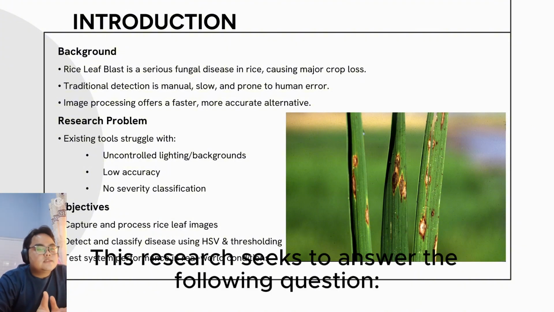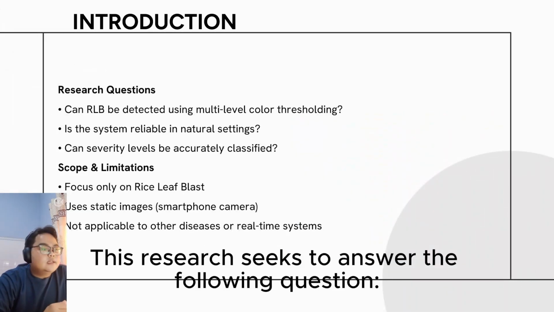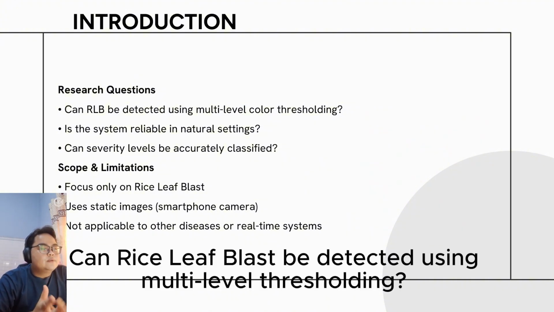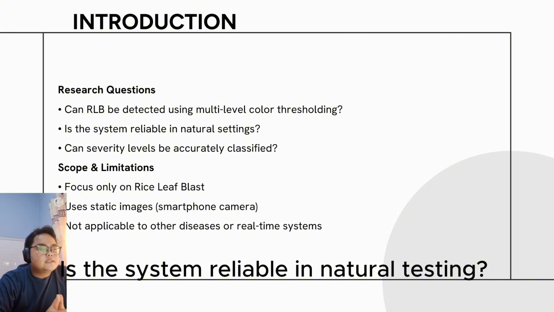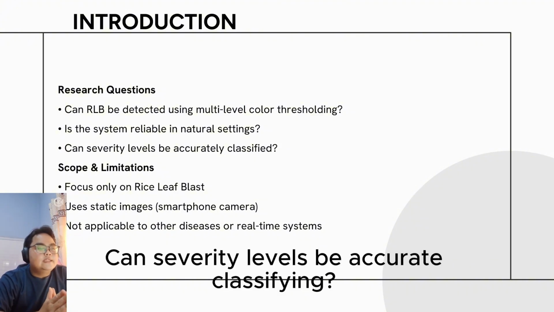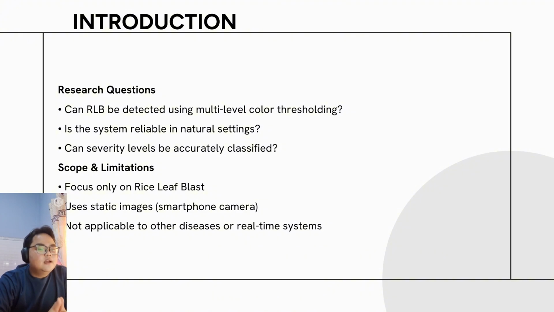This research aims to answer the following questions: Can rice blast be detected using multi-level thresholding? Is the system reliable in natural testing? And can severity levels be accurately classified?